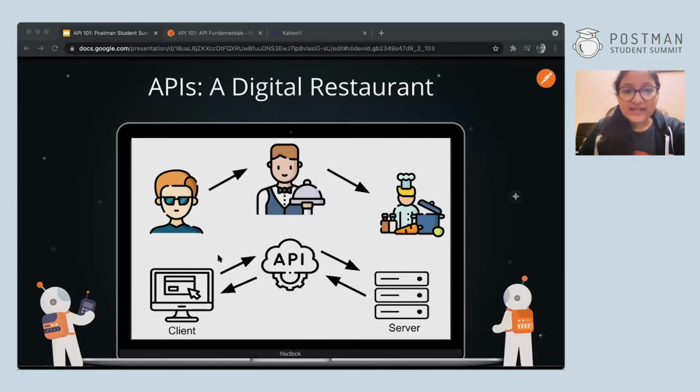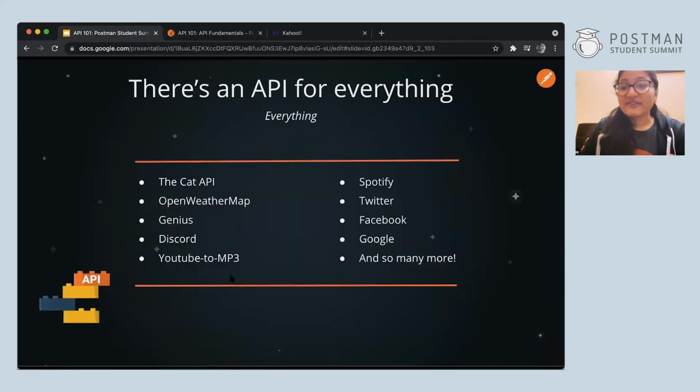So now you might ask, what are the types of API or which APIs are available? Is there an API for everything? Well, yes, there is an API for literally everything, be it Spotify, Google, Facebook, everything. So you might as well get your hands dirty in them, right?